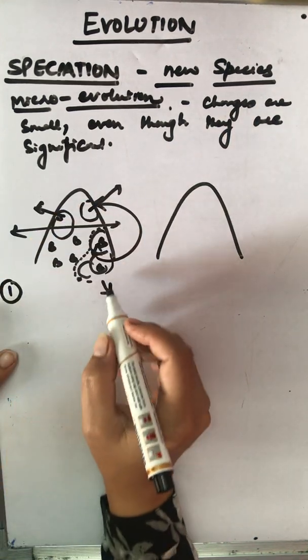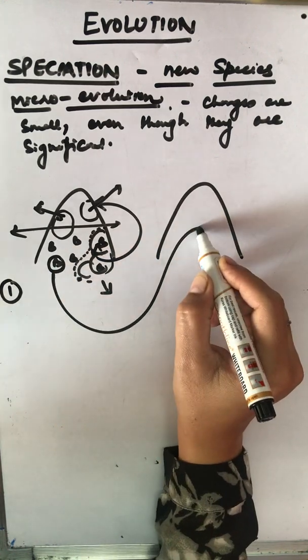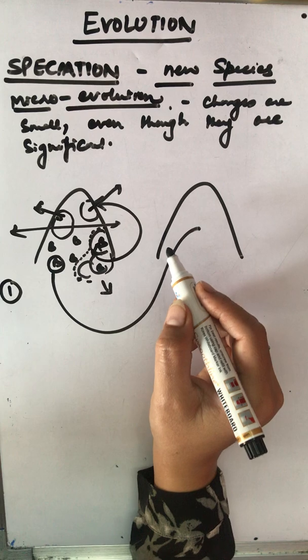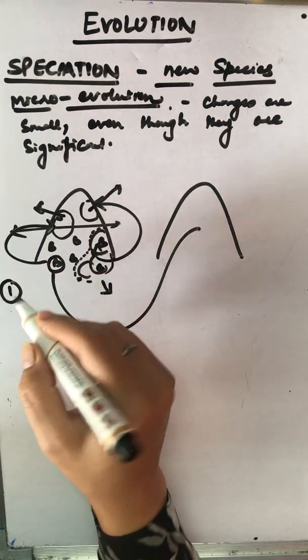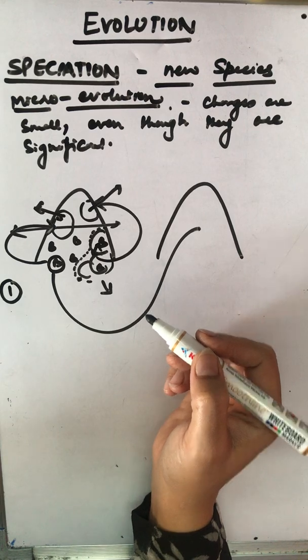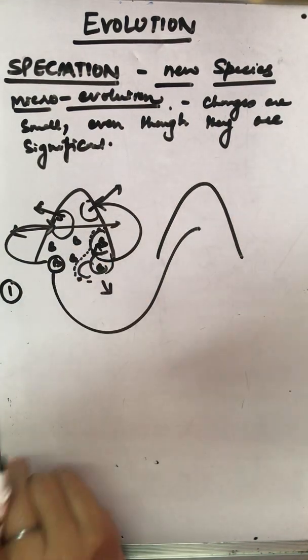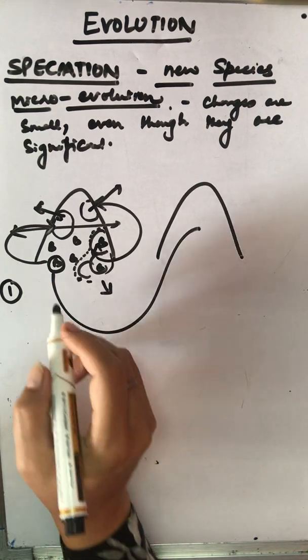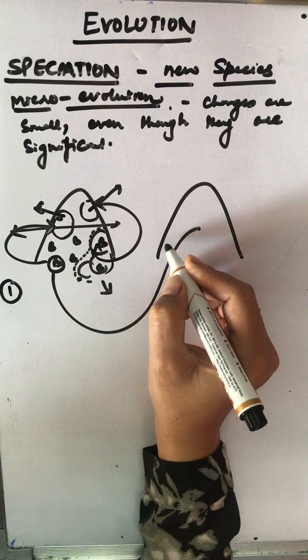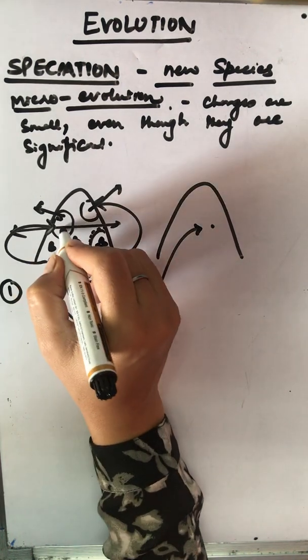Or if a crow picks up a beetle and takes it away, instead of eating it, drops it here or anywhere. In either case, the migrant beetle will reproduce with that local population, and this would result in the genes of the migrant beetle entering into a new population.